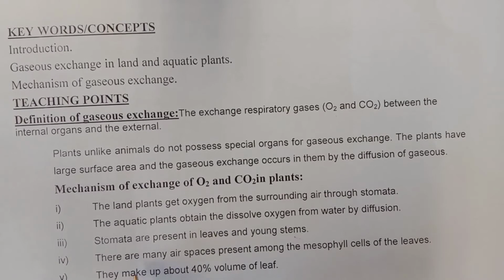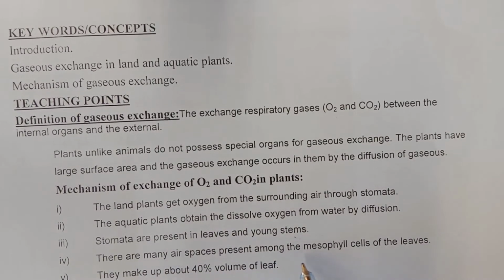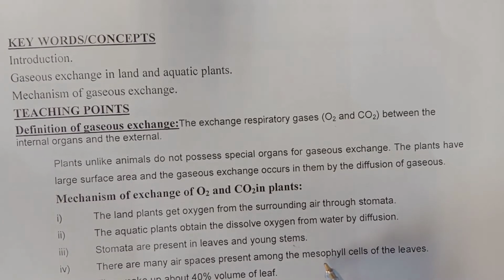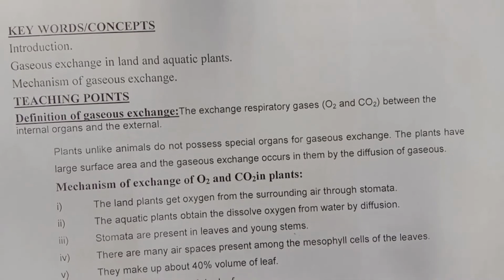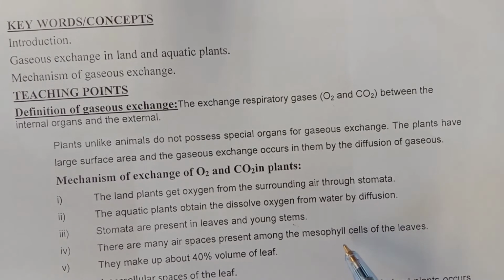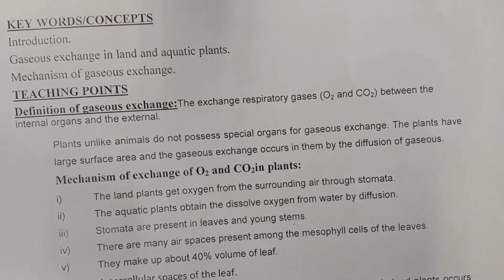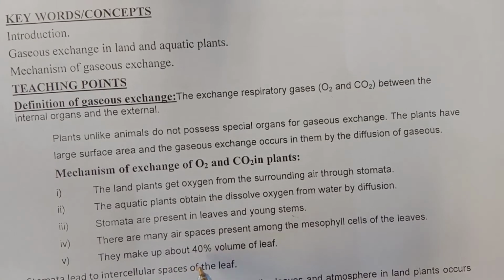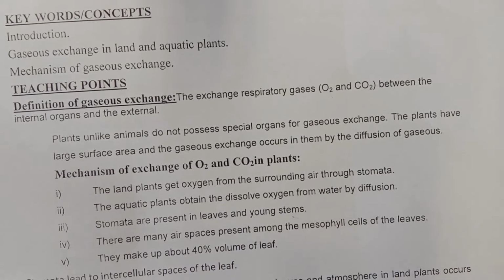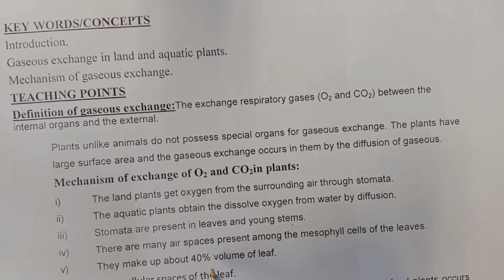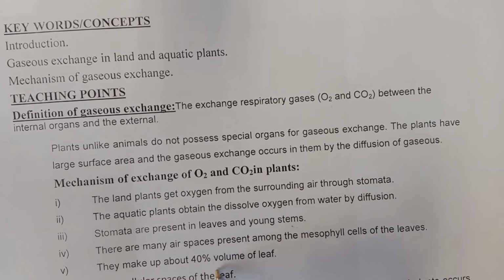Fourth point, there are many air spaces present among the mesophyll cells of the leaf. What are the mesophyll cells? Mesophyll cells are basically photosynthetic cells. So between the mesophyll cells, air spaces are present, and these air spaces accommodate oxygen. Point number 5. They make up about 40% of the volume of the leaf. So the air spaces cover a total of 40% of the volume of the leaf.